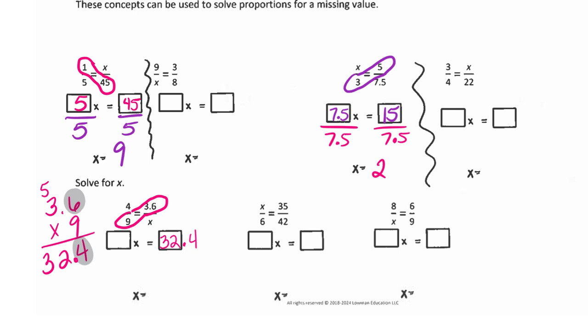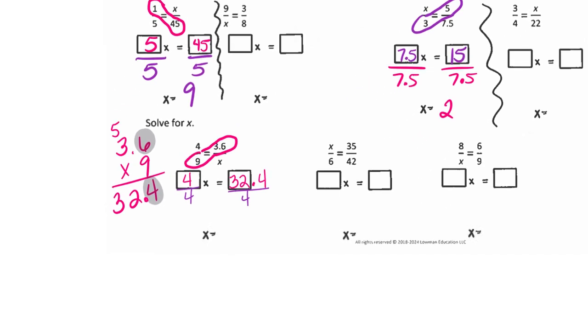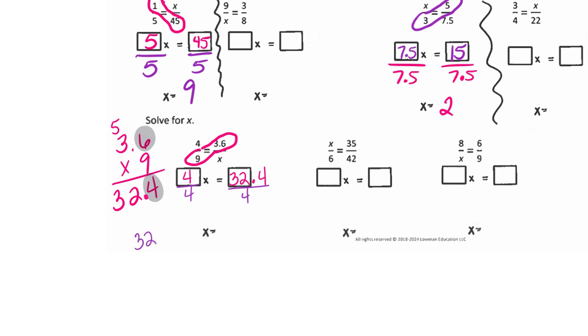Now, how many x's are we talking? 4. I'm going to divide both by 4. And I'm actually going to do the division just to make sure that I don't mess up where my decimal is. How many 4s can I subtract from 32? 8. And then how many 4s from 4? 1. So I'm left with 8.1.